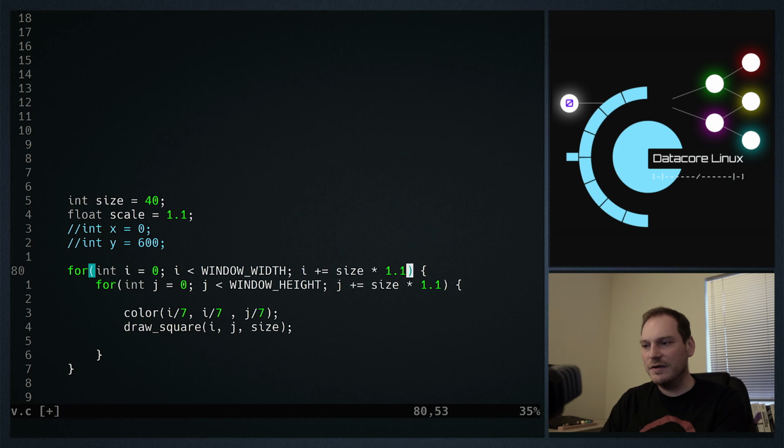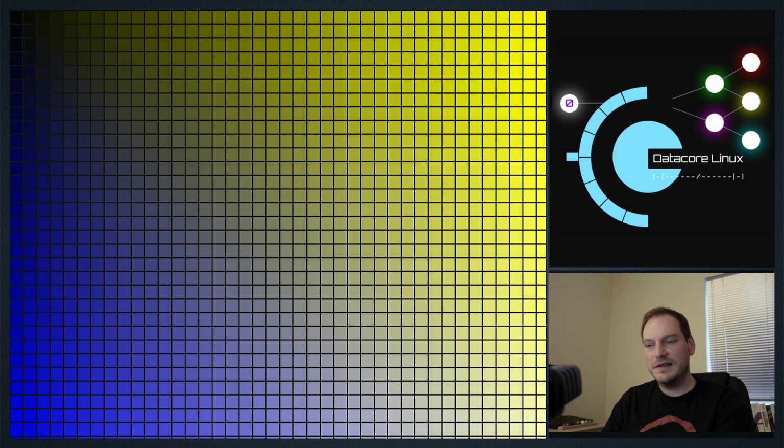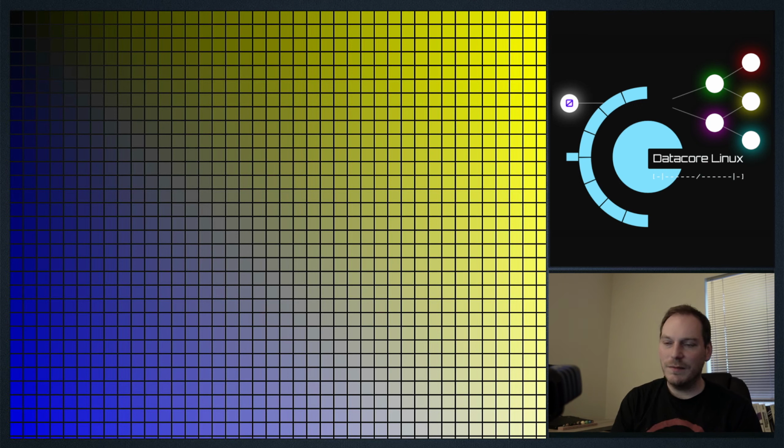And instead of doing size times 1.1, we can do size times scale. And then we can just change our scale up there. See how that looks? It works exactly the same. We've set the size to 40, and we've now got a grid making application. Out of the ability to draw a square with just the addition of 2 for loops and a scale variable, we now have a grid application that does a gradiated grid.